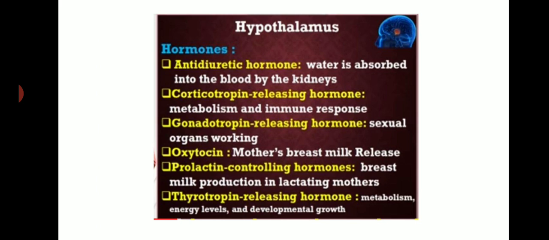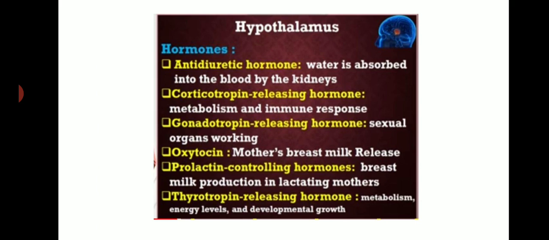So it's like a main switchboard. The main switchboard in the house regulates all the other switchboards, right? Similarly, hypothalamus is like a main switchboard, and all the other endocrine glands work based on this gland.